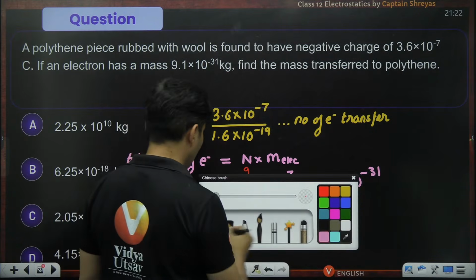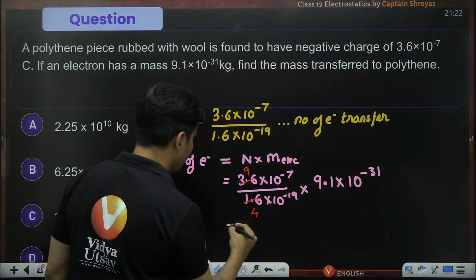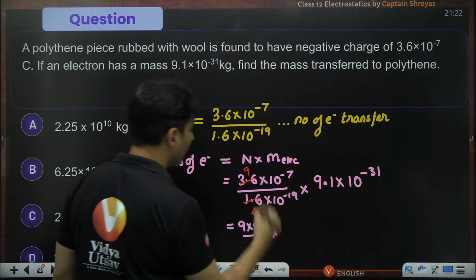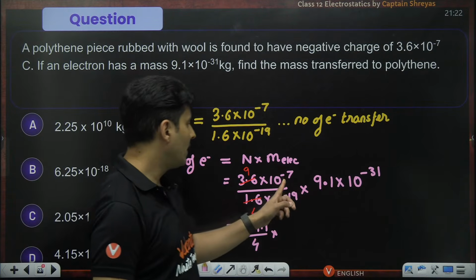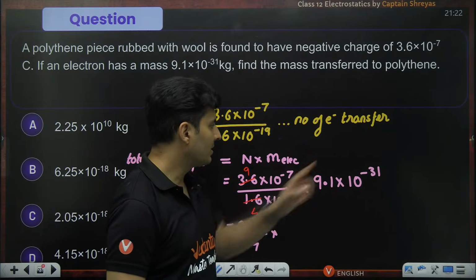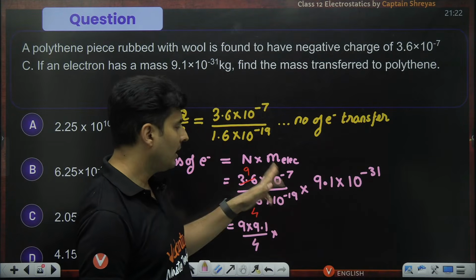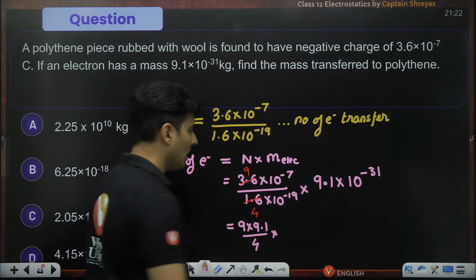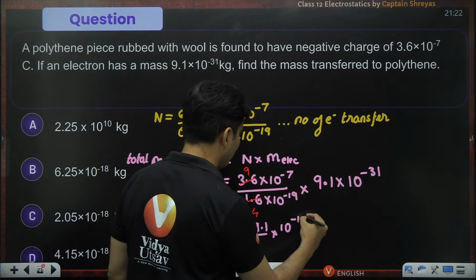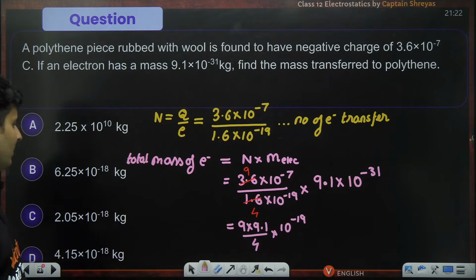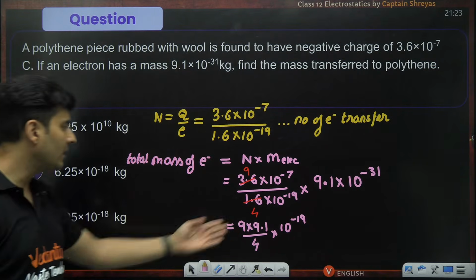So we have out here 9 multiplied by 9.1 divided by 4 multiplied by 10 to the power minus 7 and minus 31 will make it minus 38. Minus 38 and minus 19 over here. So I am left with 10 to the power minus 19 on the top. That's it. So this much will be the mass. So 9 into 9 is 81.